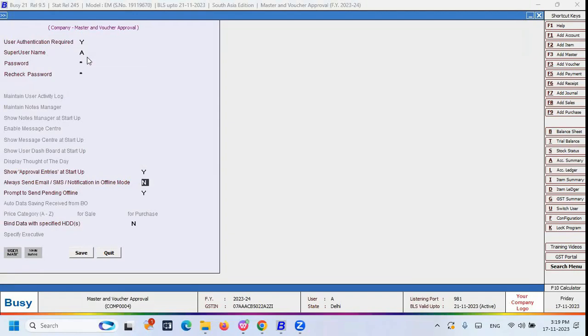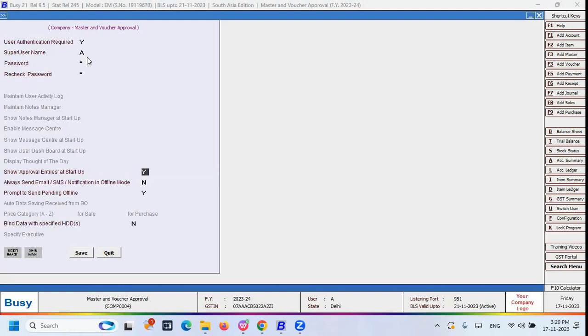And here you have an option called show the approval entries at startup. Please note that if you are creating any user, at that time you will get this particular option, show approval entries at startup. If you disable this feature, then what happens? Once you open the company with a valid user ID and password, the pop-up does not appear if you disable it.